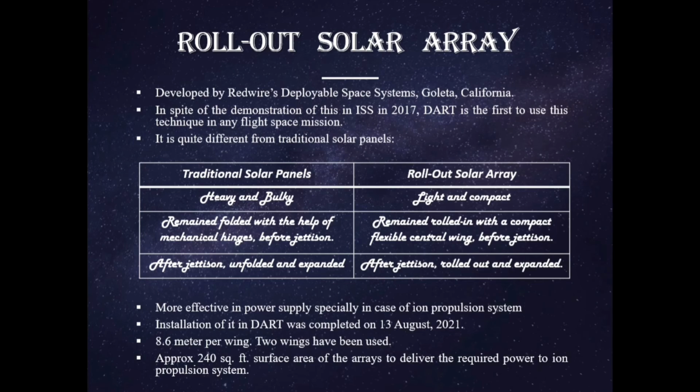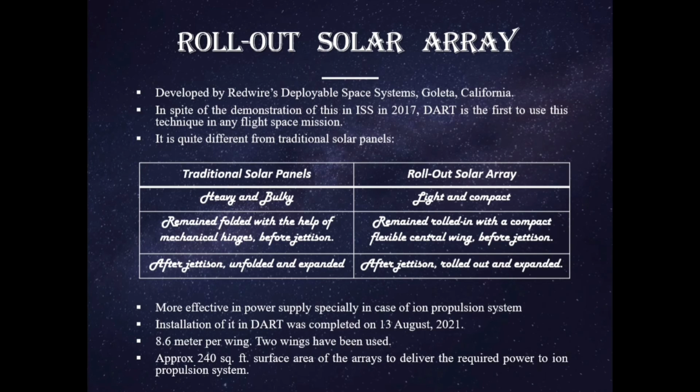ROSA, or Rollout Solar Array, developed by Redwire's Deployable Space Systems, Goleta, California. In spite of the demonstration of this in the International Space Station in 2017, DART is the first to use this technique in any flight space mission. It is quite different from traditional solar panels. So let's compare between these: traditional solar panels and rollout solar array.